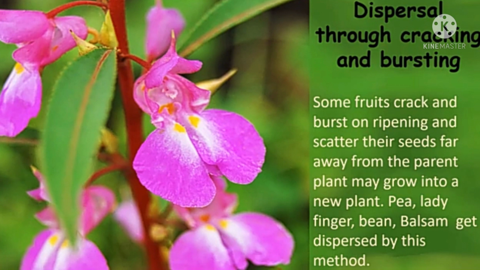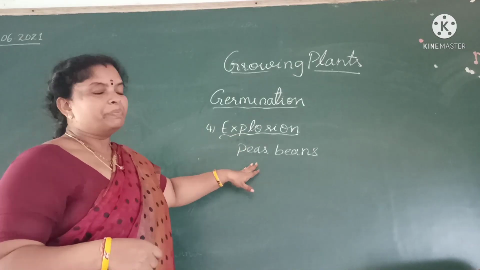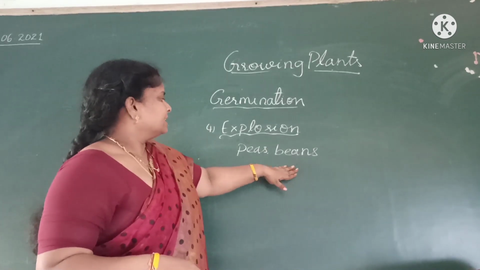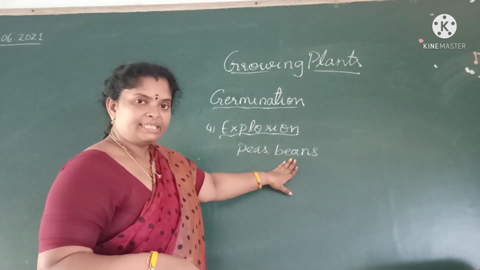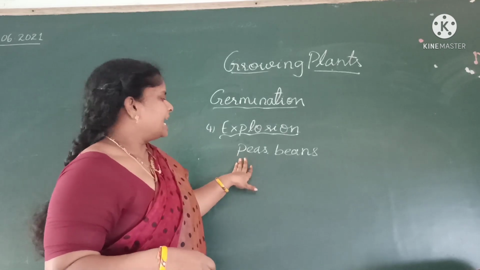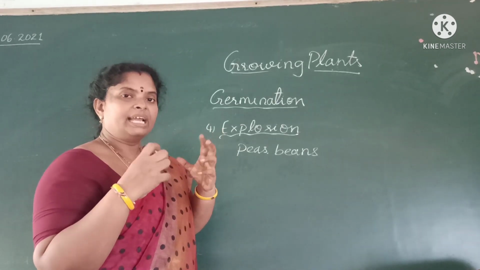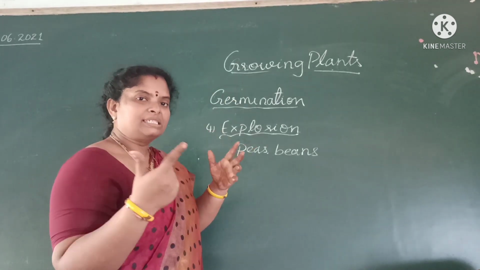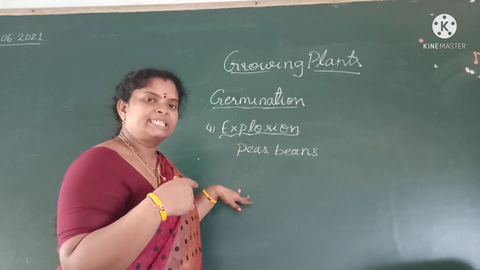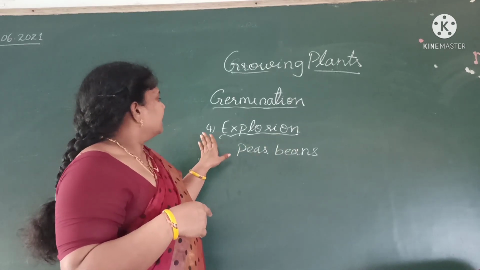When they are ripened, they explode and scatter the seeds in all the directions. This is called explosion. For example, the fruits of peas and beans, when they are ripened, they will be open and scattered into all the directions. This is explosion.